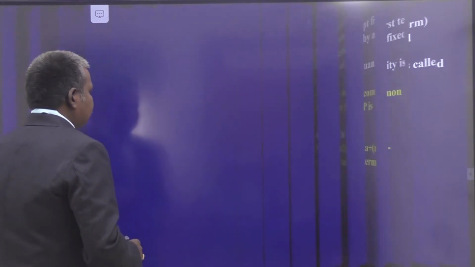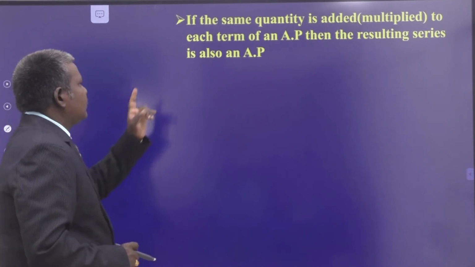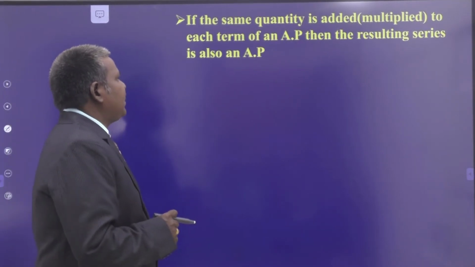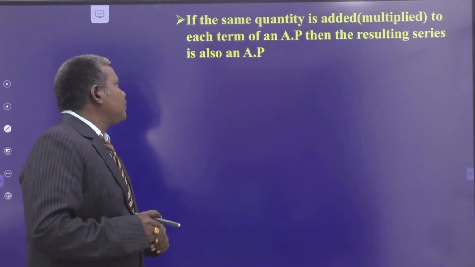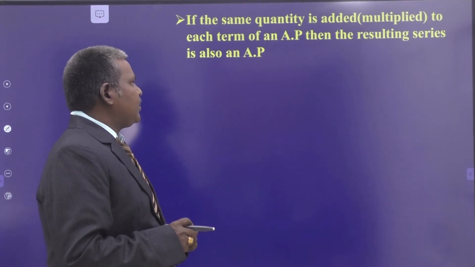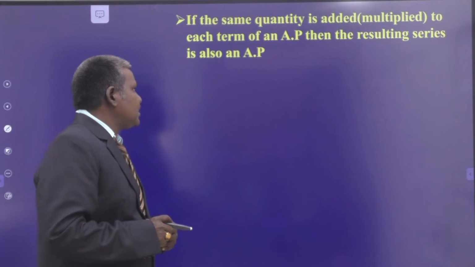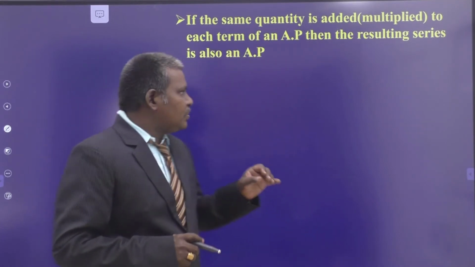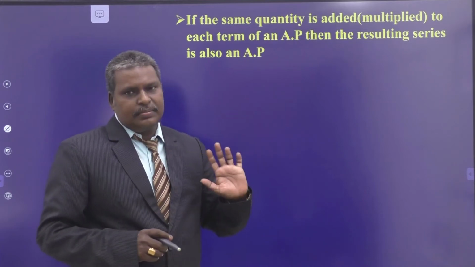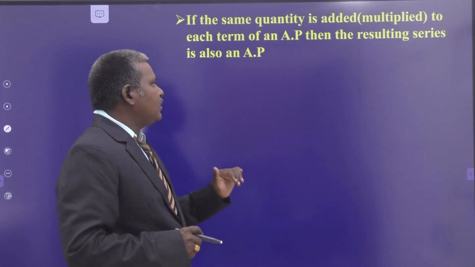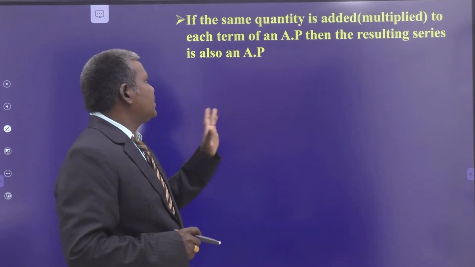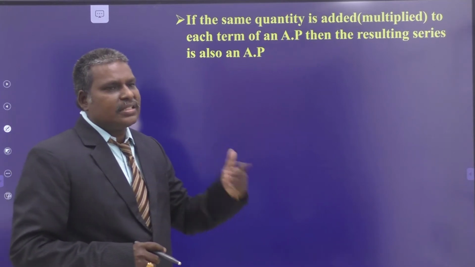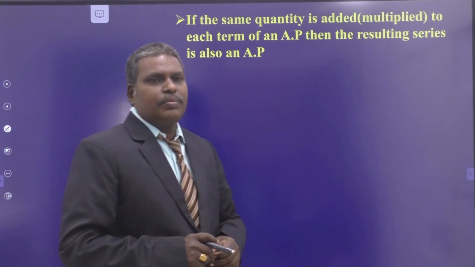Now, next, if the same quantity is added or multiplied to each term of an arithmetic progression, then the resulting series is also an arithmetic progression. So, some arithmetic progression is there. You add or multiply a constant number, then the resultant is also in arithmetic progression.